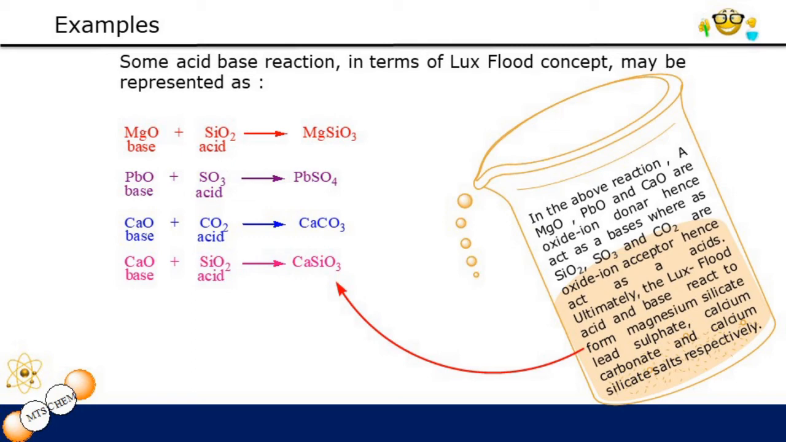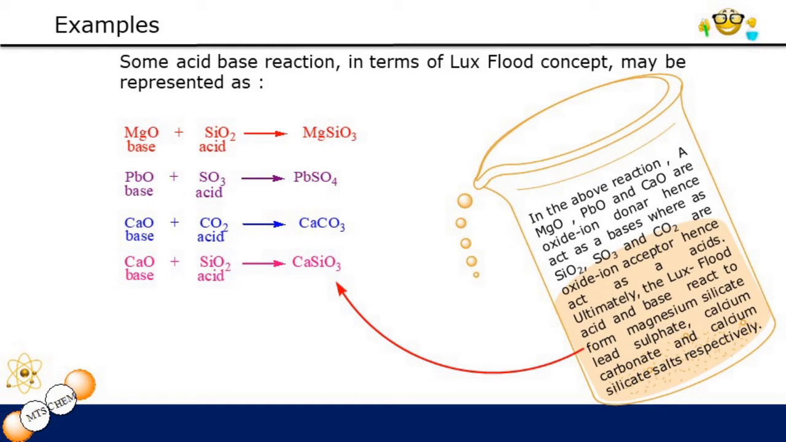Similarly, in the reaction, PbO is a base and SO3 is an acid, and as a result of this, PbO will donate its oxide ion to SO3 and lastly it will convert into lead sulfate.